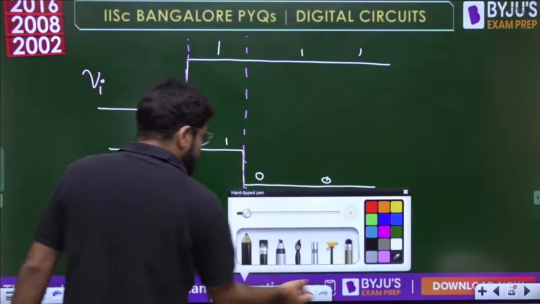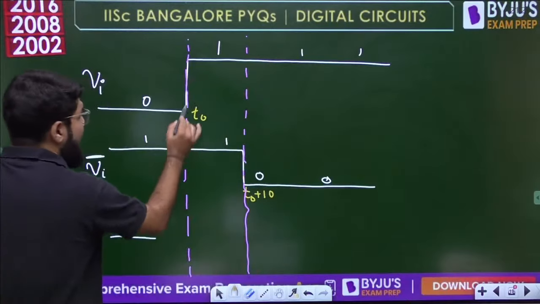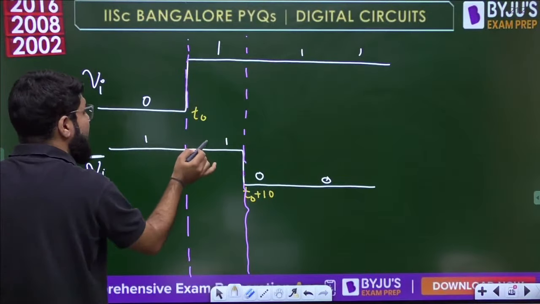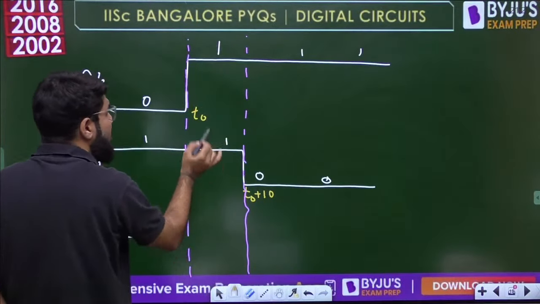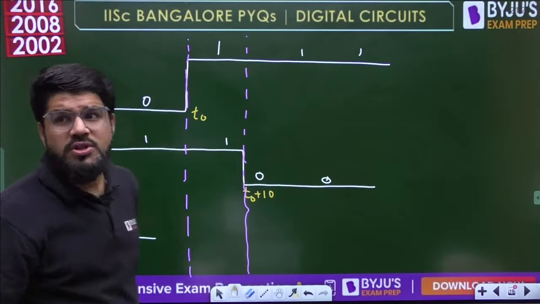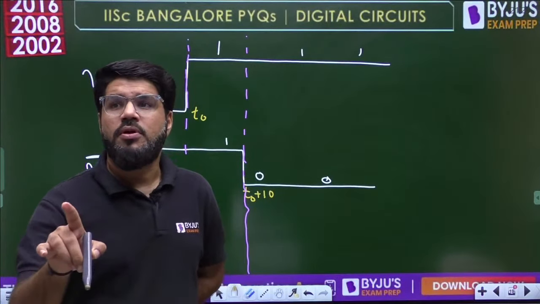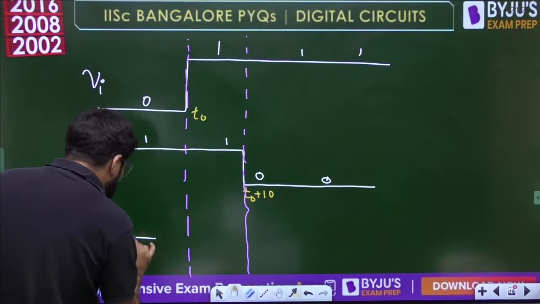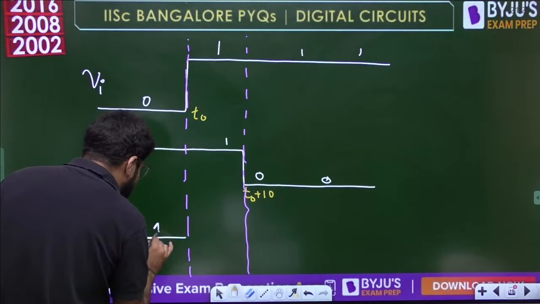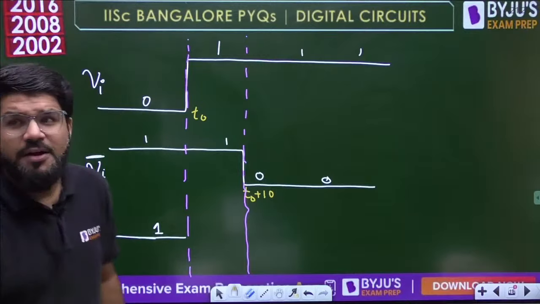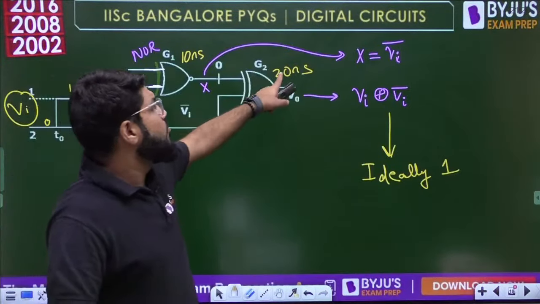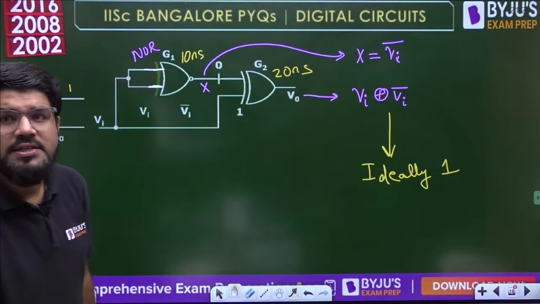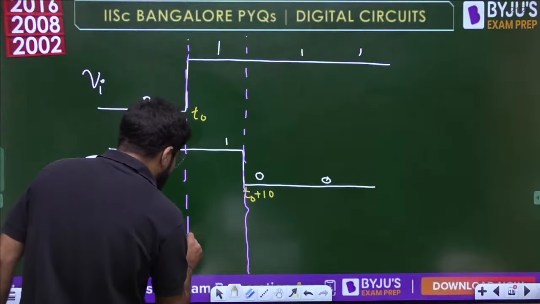Okay, look into this, dear. At time T0, VI and VI bar both look the same, and for the same input, the XOR output will be low. The XOR output started with 1, but now it is going to be low. But will it become low immediately? It will become low after the delay of 20 nanoseconds.